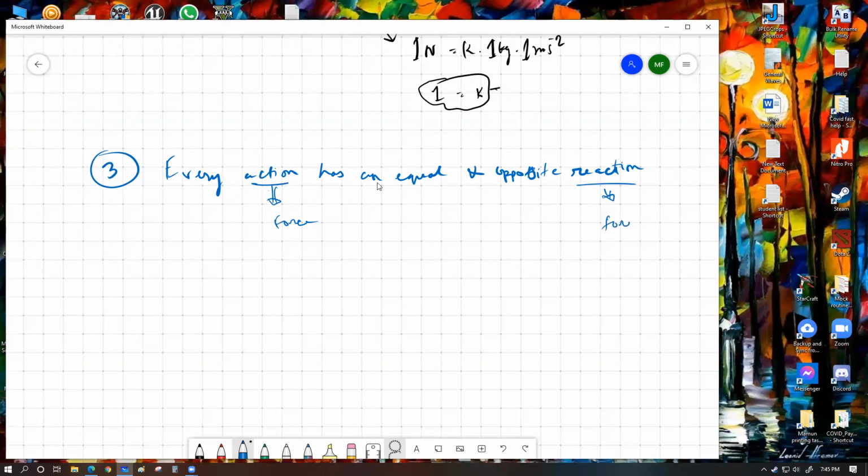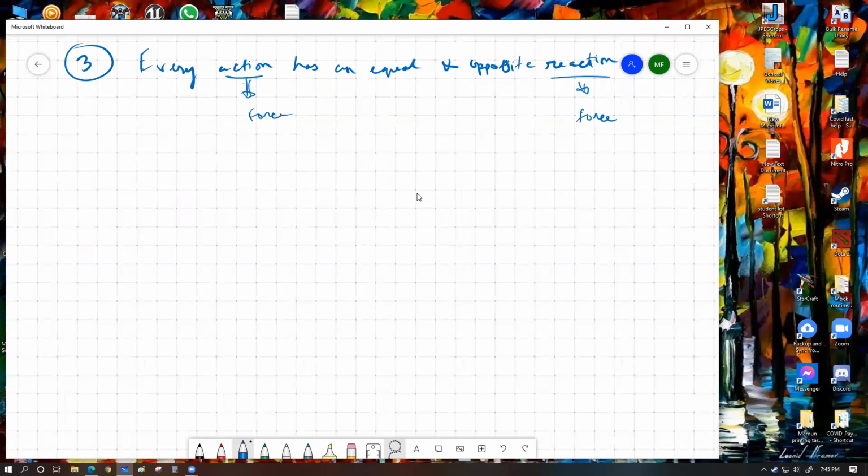What this means is that if we have two different objects which are going to undergo some amount of collision, they are going to experience equal amount of force exerted onto each other in opposite direction, and this will happen for the same duration of time. And there are multiple other criteria for Newton's third law. Let me give a very simple example.